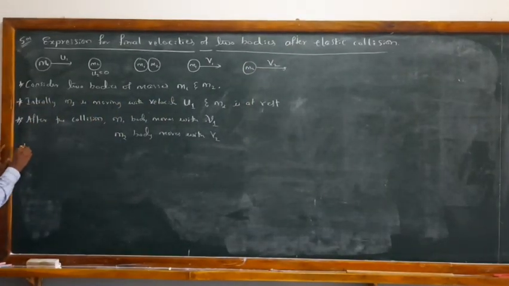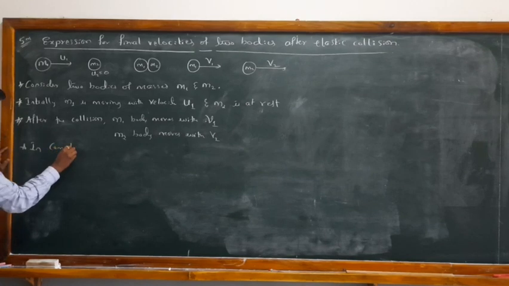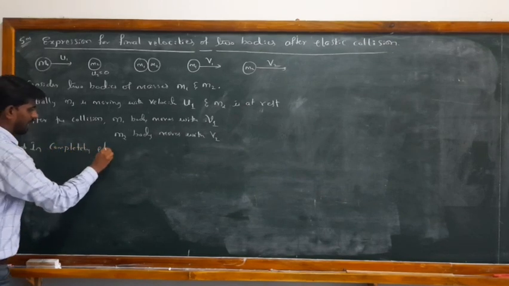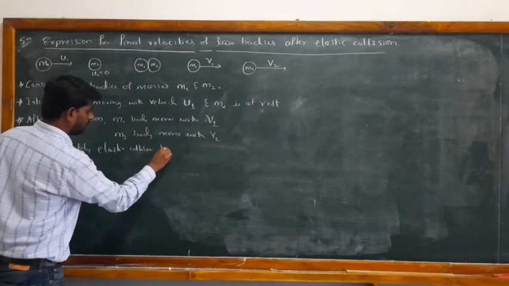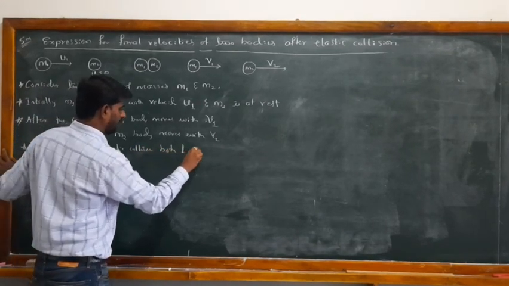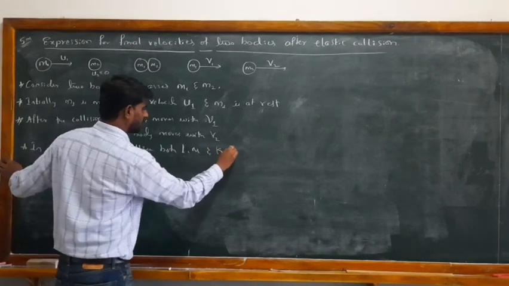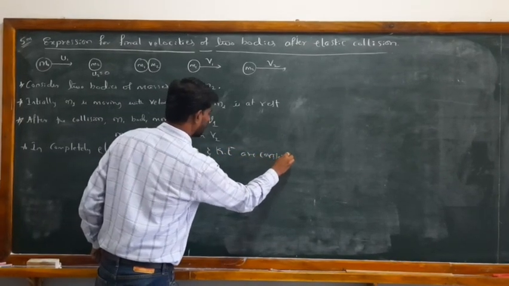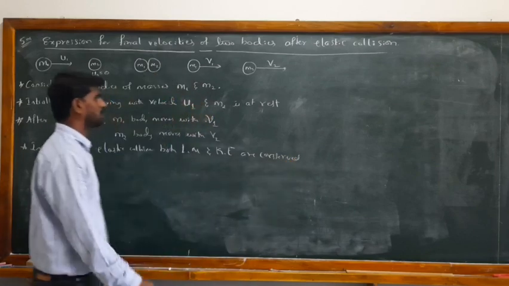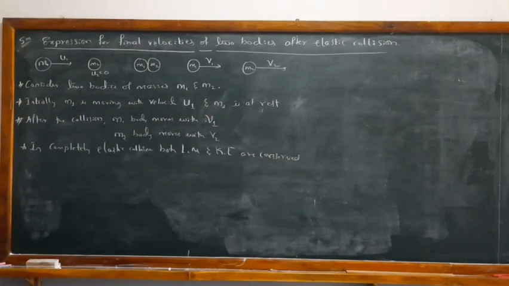And the next point is, in completely elastic collision, both linear momentum and kinetic energy are conserved. Okay, so you have to write this much explanation first. So later we can start the mathematical derivation. You can note this one.